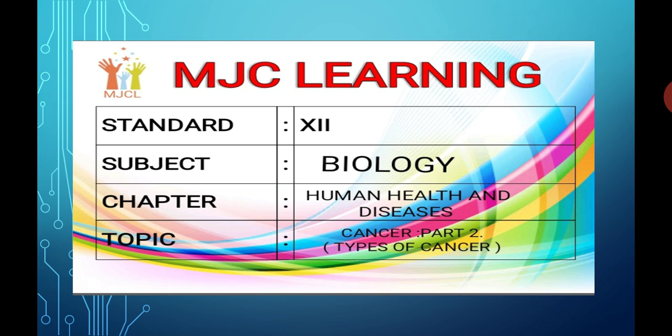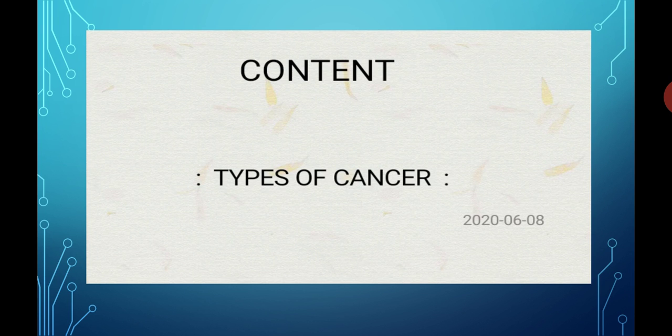Let's see the content of our today's topic. The content of our today's topic is types of cancer. In this content, we are going to see the different types of cancer. And the names of those cancers are number 1, carcinomas, number 2, sarcomas, number 3, lymphomas, number 4, leukemia, and number 5, that is adenomas.